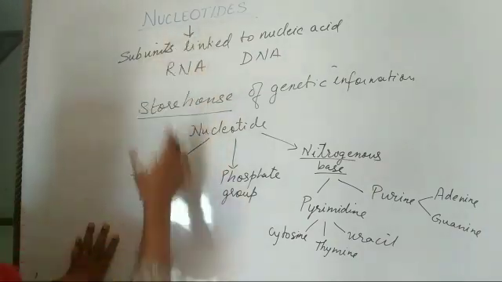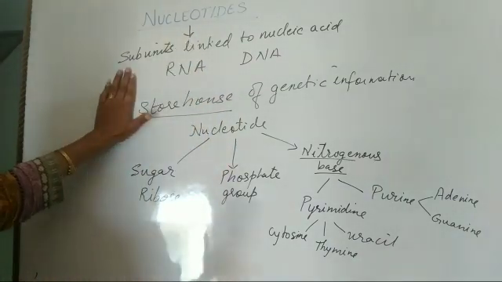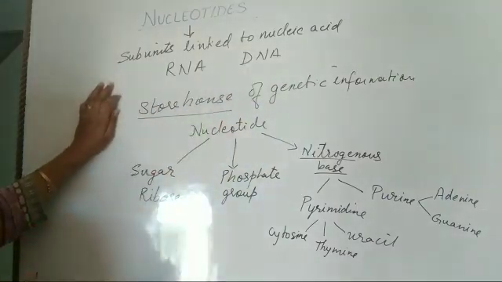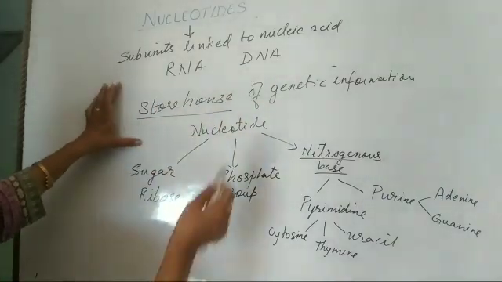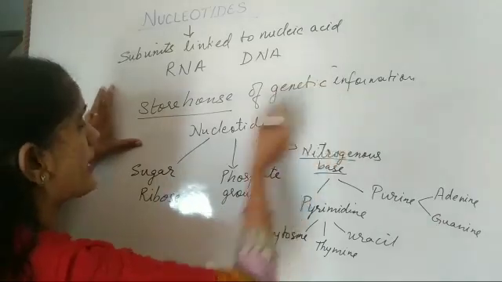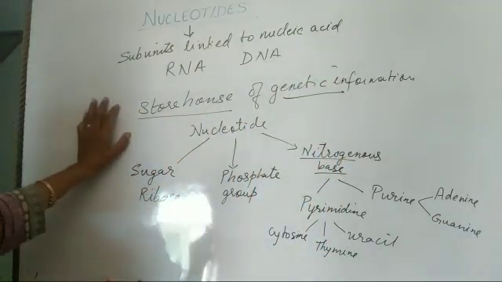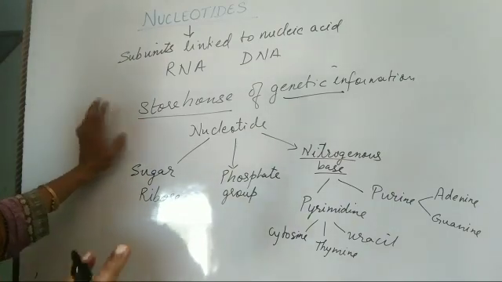So, in nucleotides, as I have told you, it is a subunit linked to nucleic acids, RNA and DNA. And since it has RNA and DNA, it is known as storehouse of genetic information in cells, obviously.